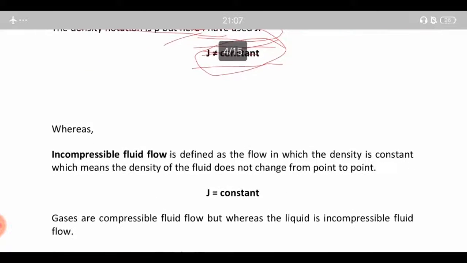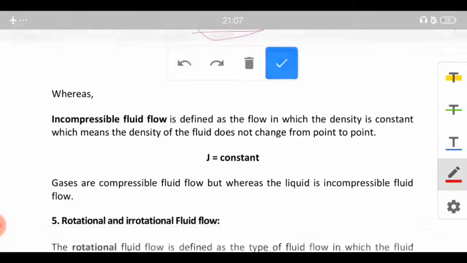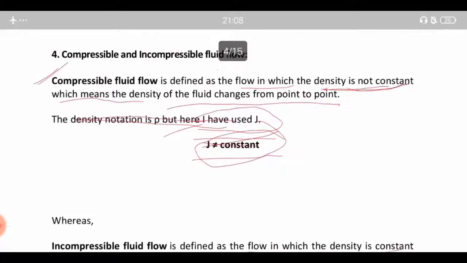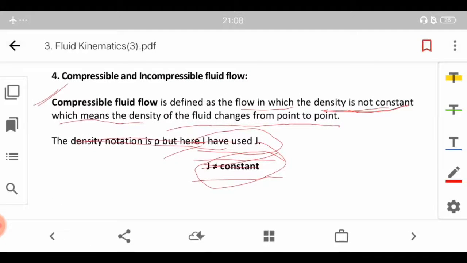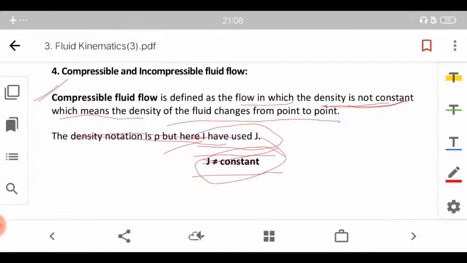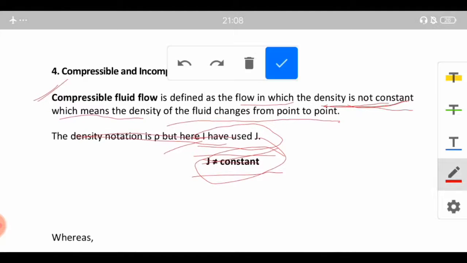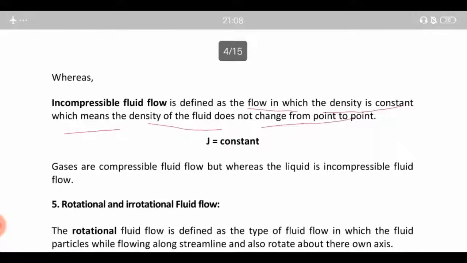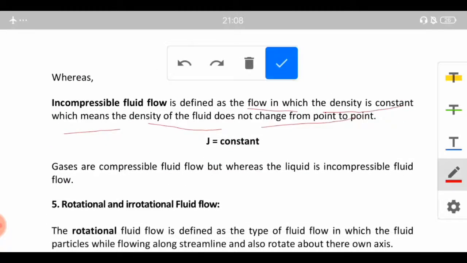Whereas incompressible fluid flow is defined as the flow in which the density is constant, which means the density of the fluid does not change from point to point. So in compressible flow, density is not constant, which means the density of the fluid will change from point to point, and in incompressible flow the density is constant throughout, which means the density of the fluid won't change at all.